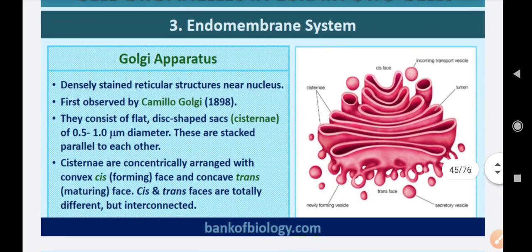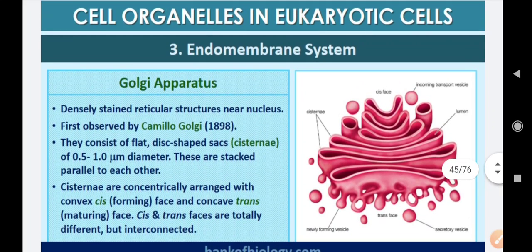Okay, now moving on to another peculiar structure, known as Golgi apparatus. This Golgi apparatus contains a number of sacs, and it is always located near the nucleus. It was first observed by Camillo Golgi in 1898.